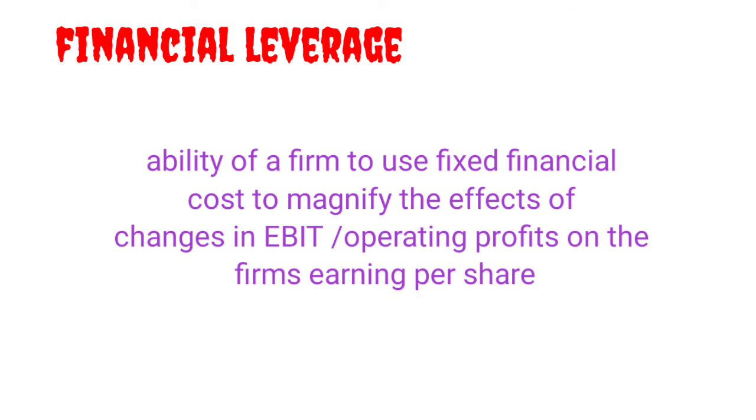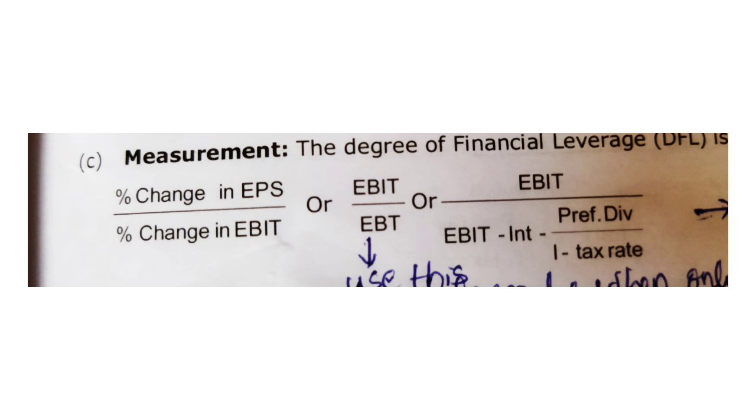Financial leverage also says: financial leverage is percentage change in EPS divided by percentage change in EBIT. How did we get this formula? We have seen in the definition that it is to magnify the effect of EBIT on EPS. So percentage change in EPS divided by percentage change in EBIT. When two data are given, use this formula. When one data is given, the formula is earning before interest and